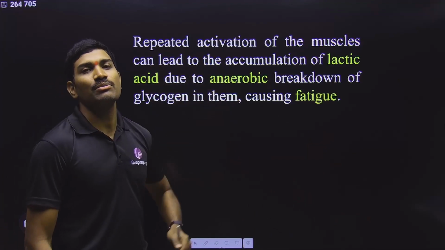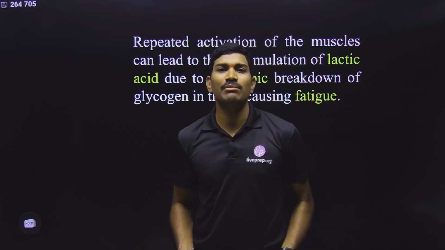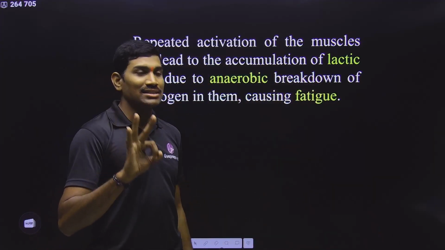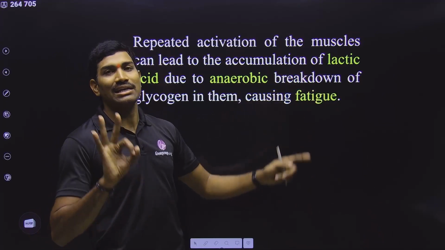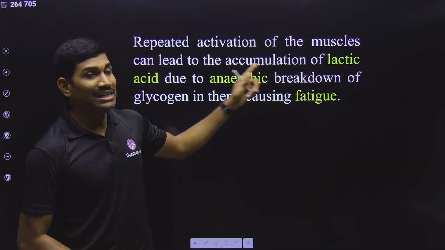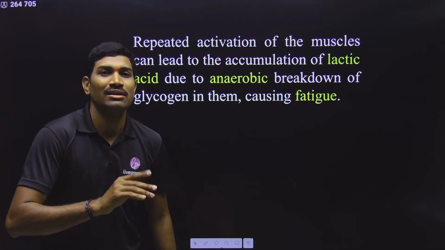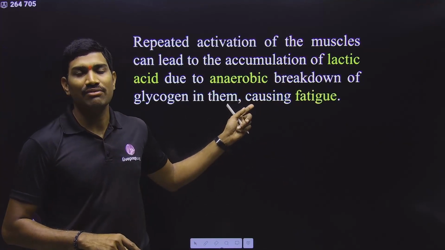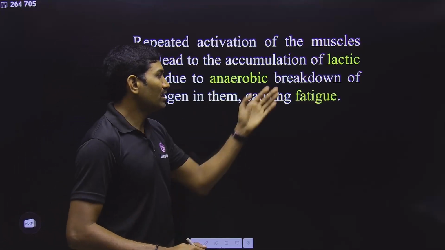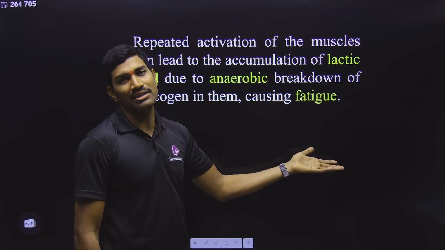And here in the anaerobic process, what happens? Anyhow, glycolysis up to the formation of pyruvic acid is a common process. But now this 3-carbon pyruvic acid is converted into 3-carbon lactic acid. So CO2 is not released here, but lactic acid is produced. So pH values keep on decreasing, and now it will start showing its effect on the muscle cell. That's why we are getting the pain. And now we can call this fatigueness of the muscle, or muscle fatigue.